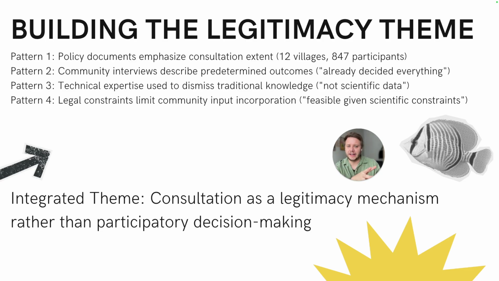But what do these patterns tell us when we put them together, right? This is a new content. It could really be showing us that government agencies are conducting extensive consultation to demonstrate a democratic process, right? We are demonstrating this. We are checking the boxes, right? But they're still maintaining centralized control over those conservation planning outcomes.